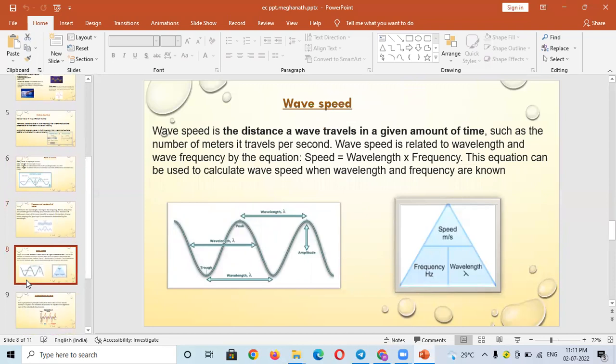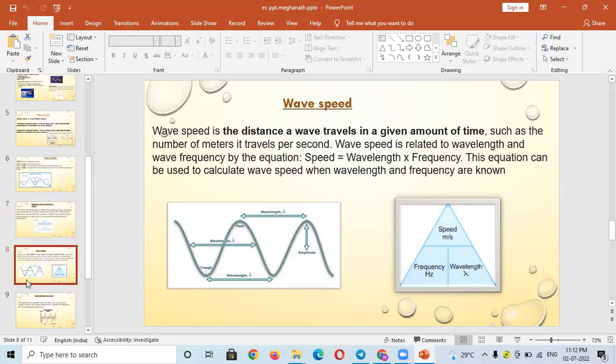So, wave speed. Wave speed is the distance a wave travels in a given amount of time, such as the number of meters it travels per second. Wave speed is related to wavelength and wave frequency by an equation: speed is equal to wavelength times frequency. This equation can be used to calculate wave speed when wavelength and frequency are known.